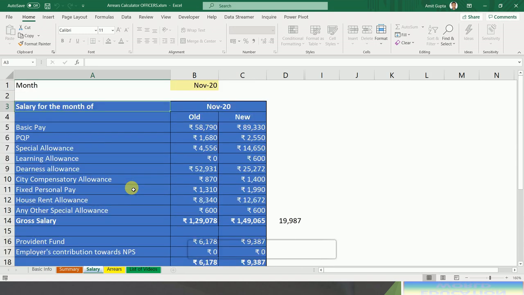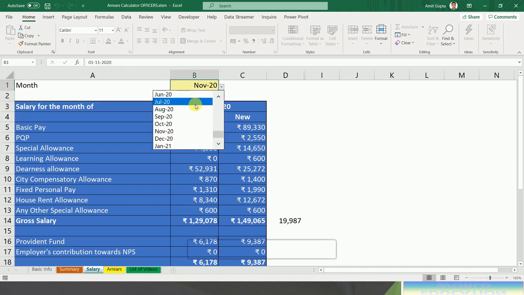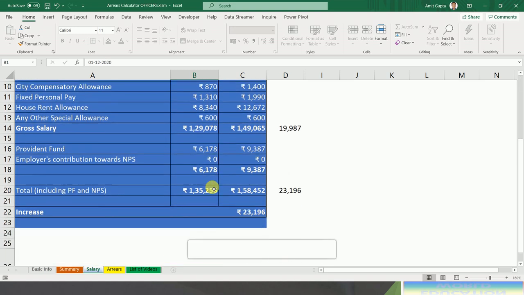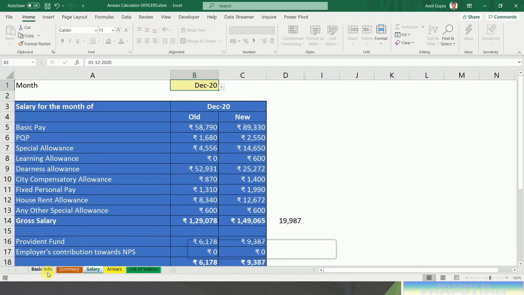So from here I can find out my increase in salary, and in this month you can change from the period November 17 to January 2021. Suppose I select December 2020. So this is the breakup of my new salary slip.